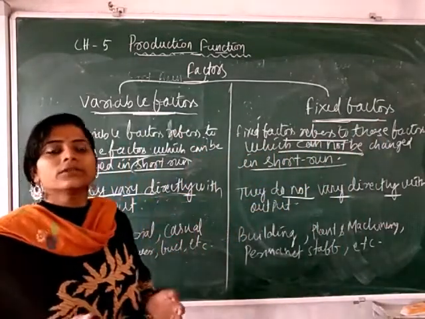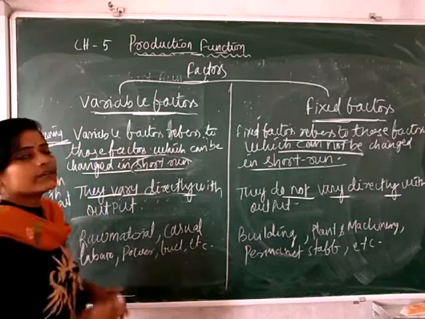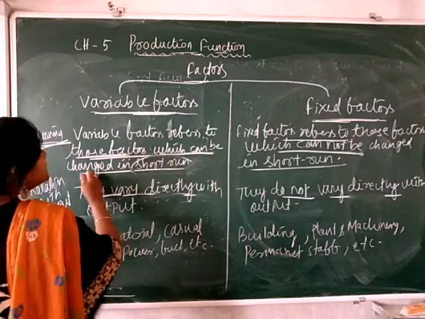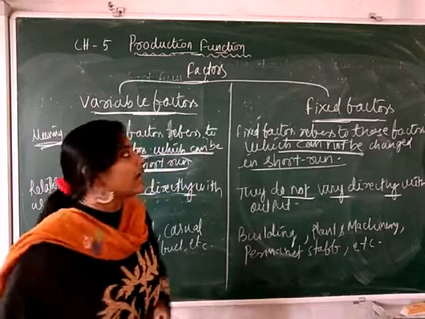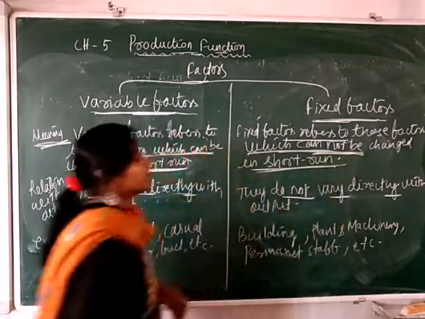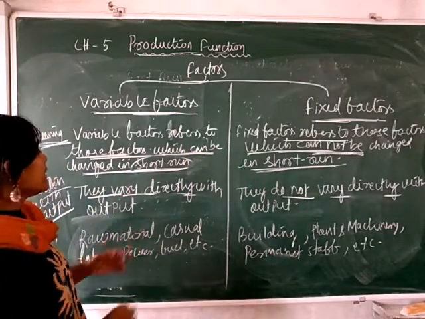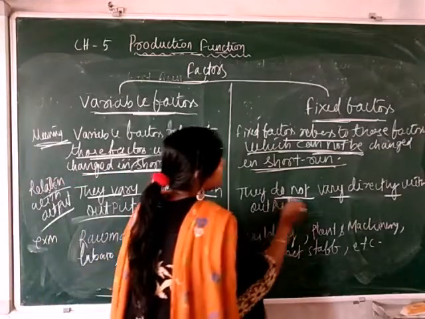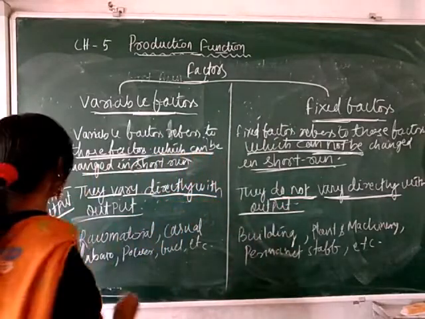This can be explained with the help of a comparison chart. First, we discuss the meaning. Variable factors refer to those factors which can be changed in the short run, and fixed factors are those factors which cannot be changed in the short run. In relation to output, variable factors vary directly with the output, and fixed factors do not vary directly with the output.